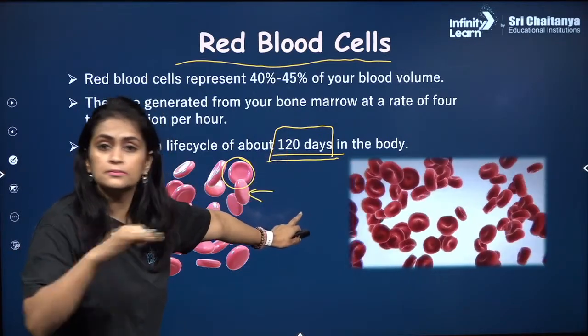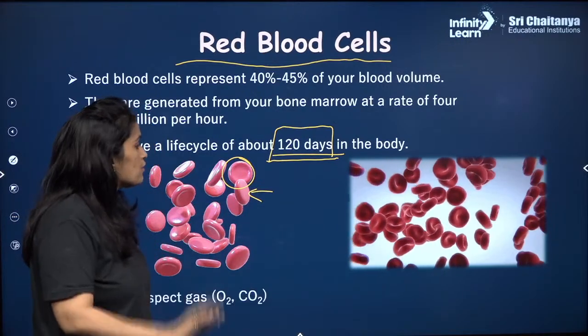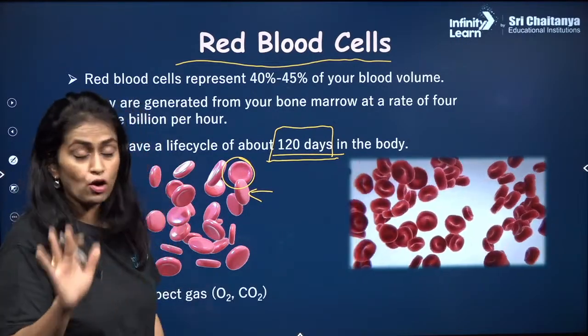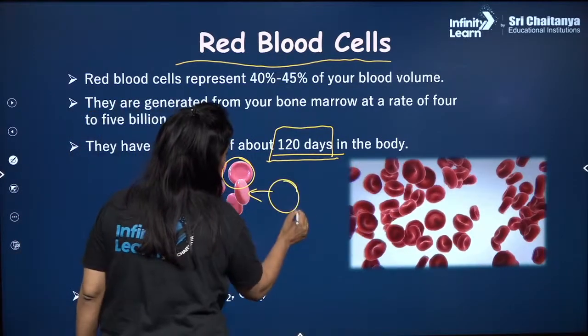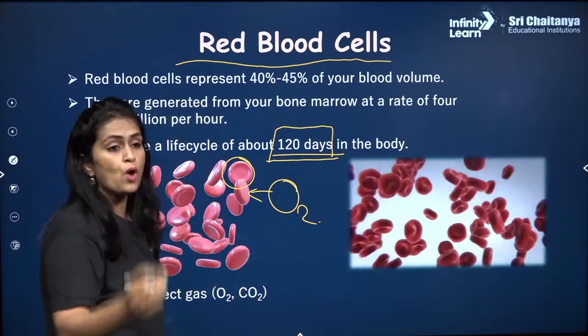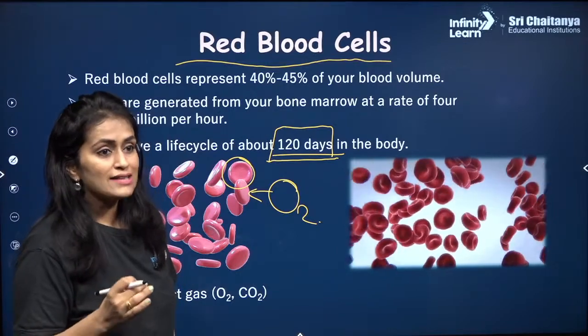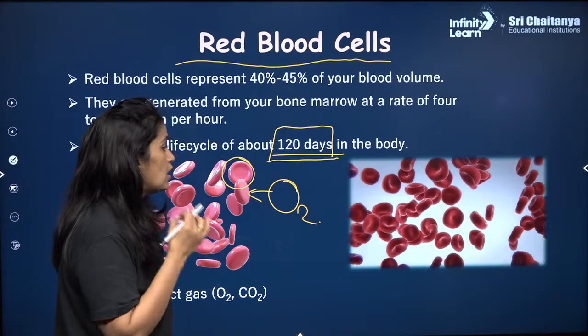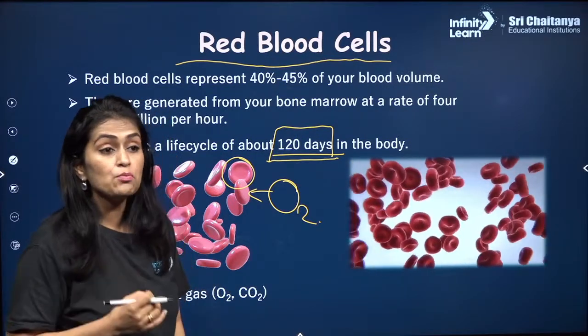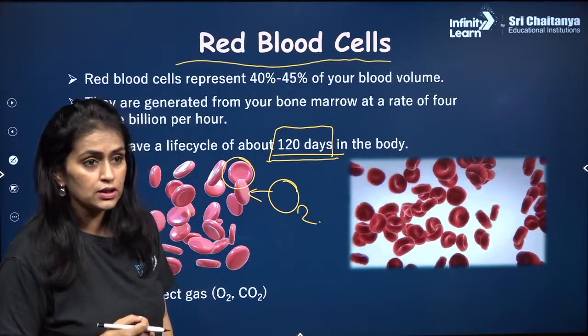After that they will khatam, right? 120 days तक ये अपना काम करते हैं. What is the काम? What is the job? Function is to bind with oxygen and transport it throughout your body. What's anemia? Anemic is the person who has less hemoglobin. उनमें iron की कमी होती है, right?